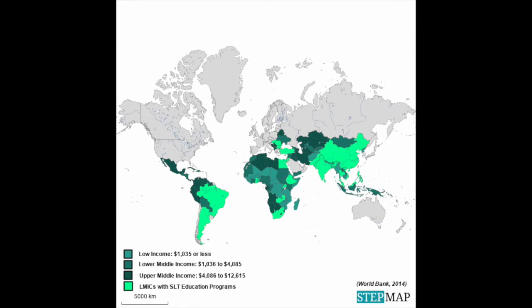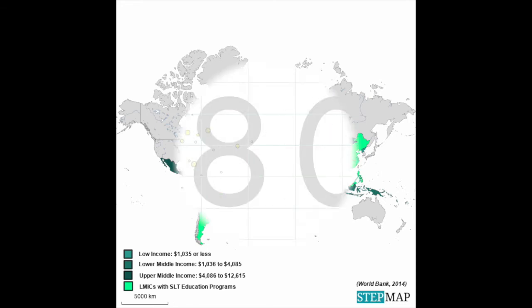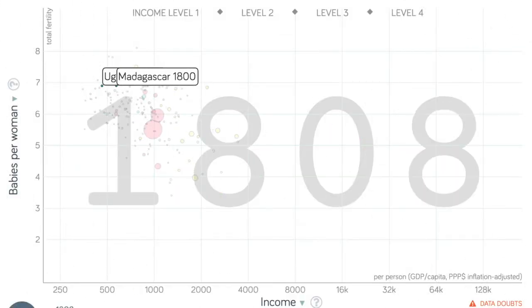There are many low-income countries worldwide, as defined by the World Population Review, as having people that have a GDP per capita of less than 1,026 United States dollars. All of them are located in Asia as well as sub-Saharan Africa. The two countries I'm going to look at are Uganda and Madagascar.